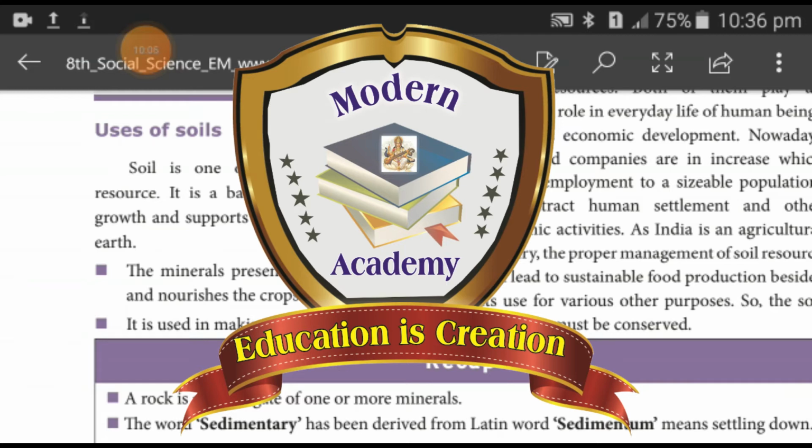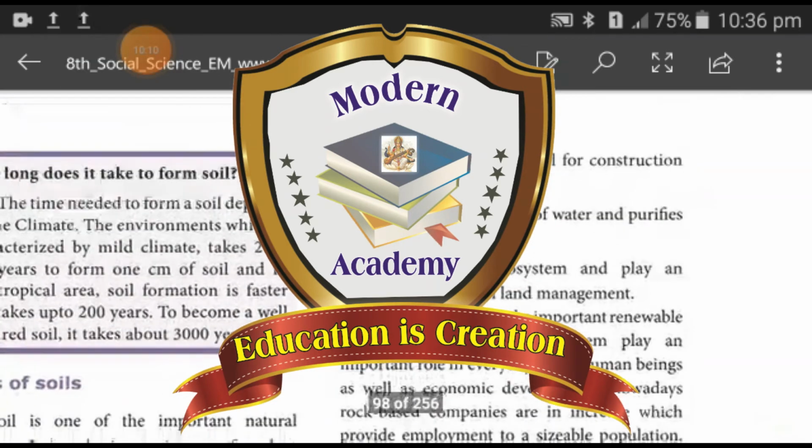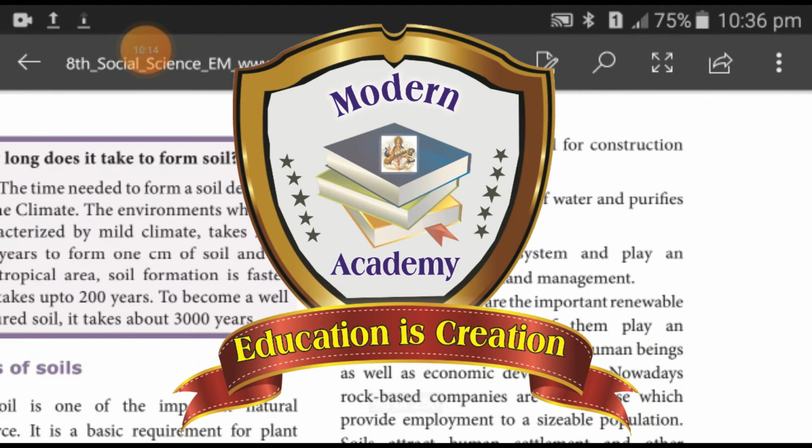It is used in making ceramics or pottery. It is a source of material for construction and handicraft works. It acts as a natural filter of water and purifies it. Soil supports ecosystems and plays an important role in land management.